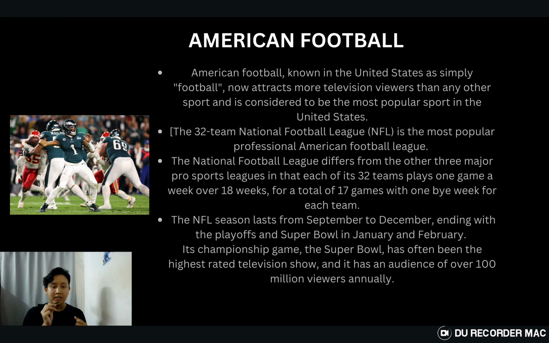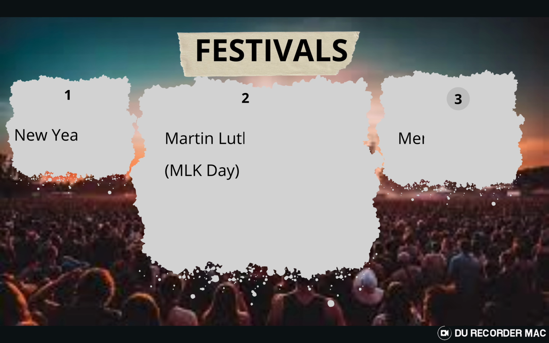The National Football League differs from the other three major pro sport leagues in each conference. 32 teams play one game a week over 18 weeks for a total of 17 games with a 1 bye week for each team. The NFL season lasts from September to December, ending with the playoff of the Super Bowl in January to February. The championship.